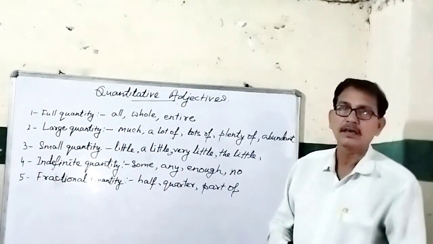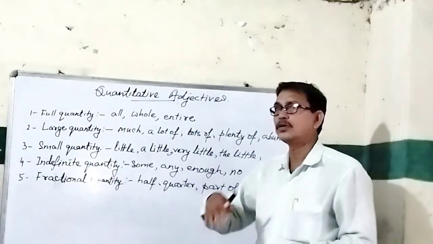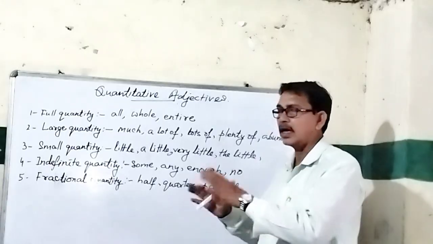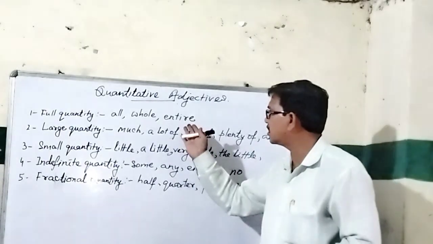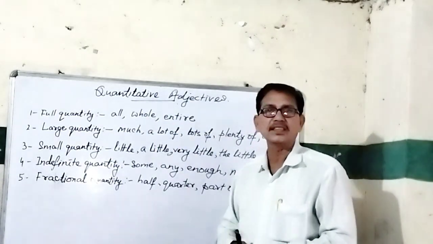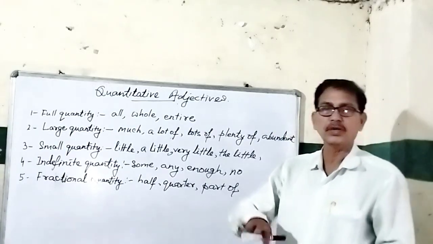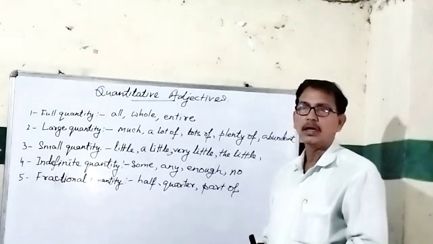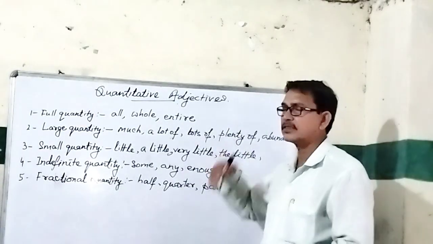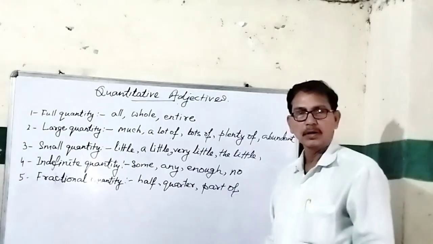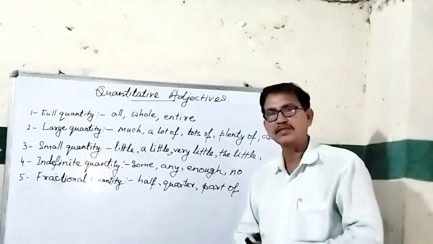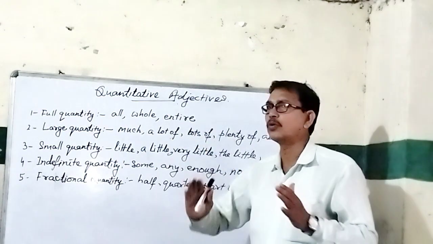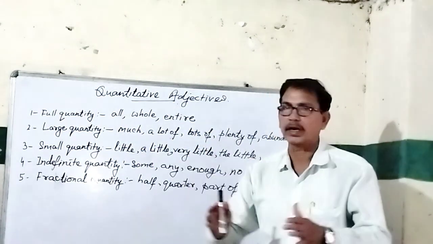Here, entire, for example: have you painted the entire room, the entire house? This entire can be used as whole also, like: do you want to eat the entire apple? But whole is more suitable there. And the entire village is members of Samajwadi Party. So entire means complete. So these words, all, whole, entire, are used for full quantity.